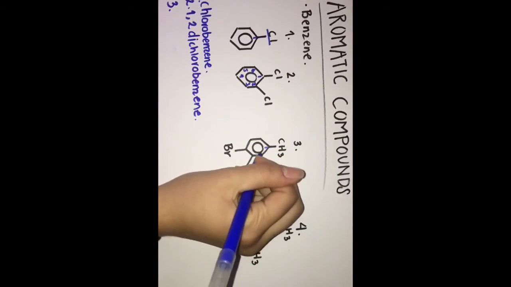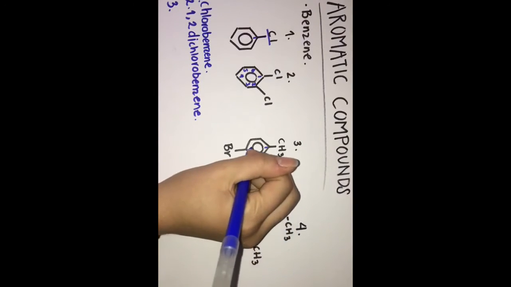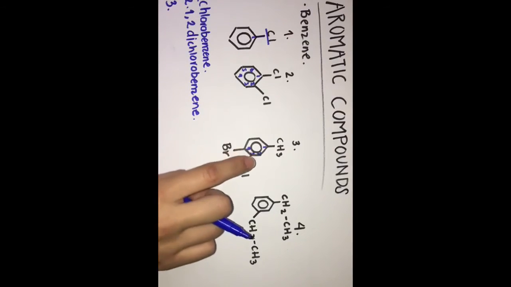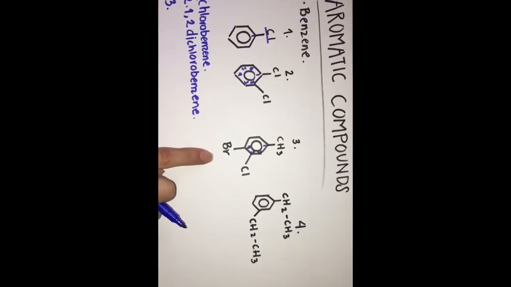So we're gonna go to the third example. We're gonna number it again. 1, 2, 3, 4. Okay. So we're gonna go first with the last one. So we're gonna go with 4 first.